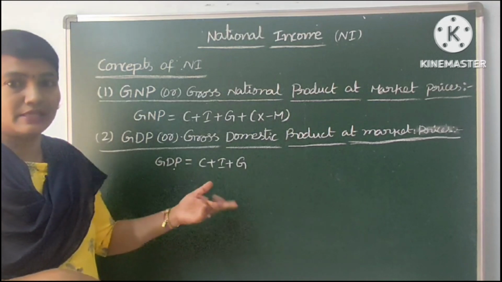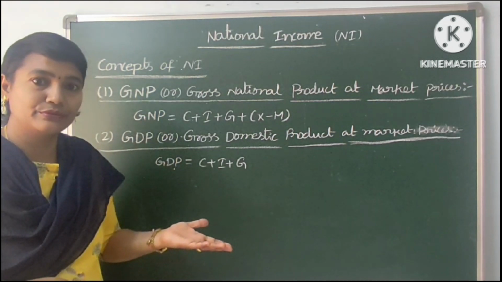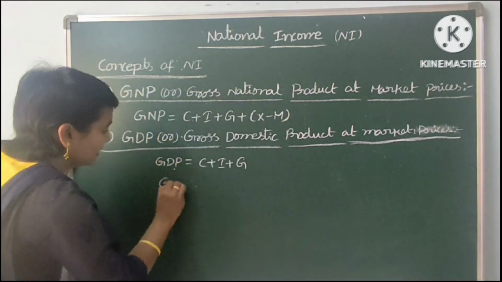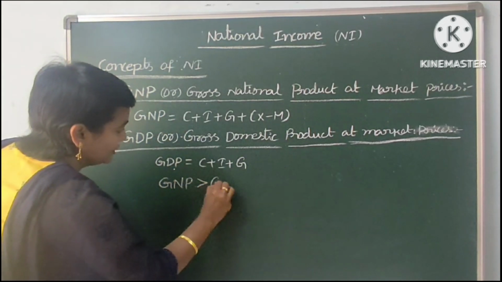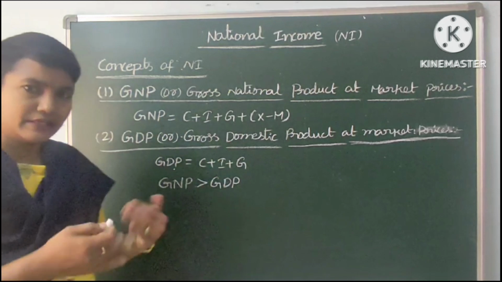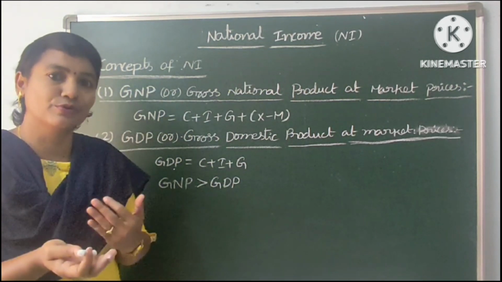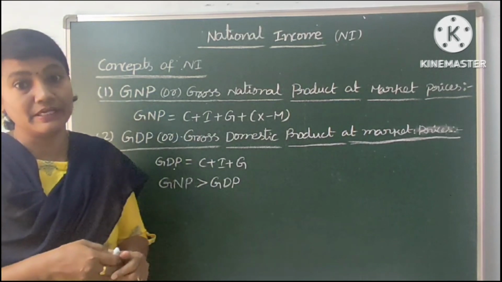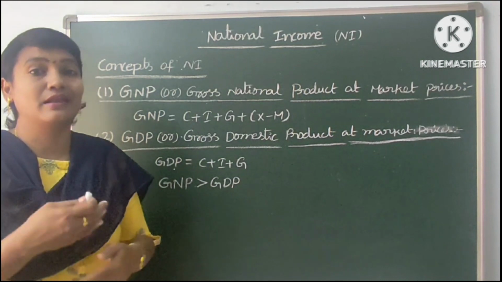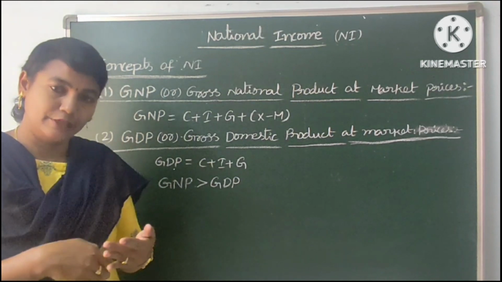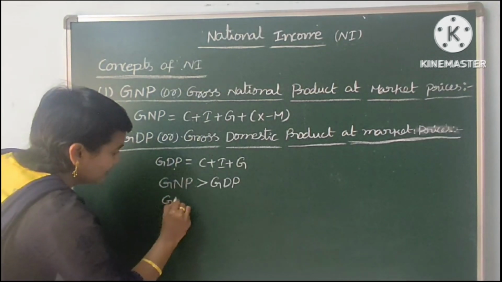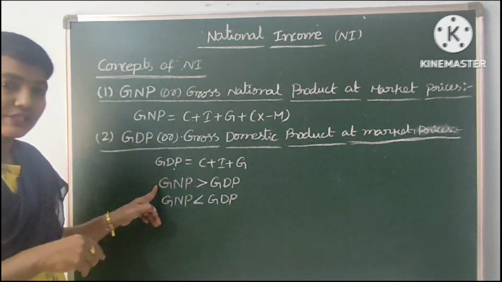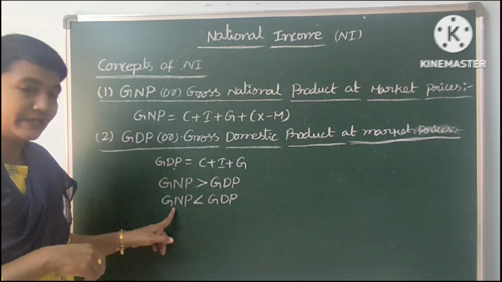In case the exports value is more than the import value, then GNP is greater than GDP. In case the exports value is less than the import value, then GNP is less than GDP. So in this situation GNP is positive, in this situation GNP is negative.